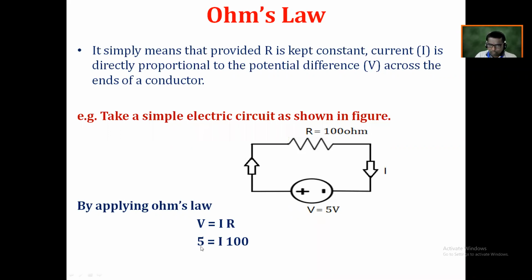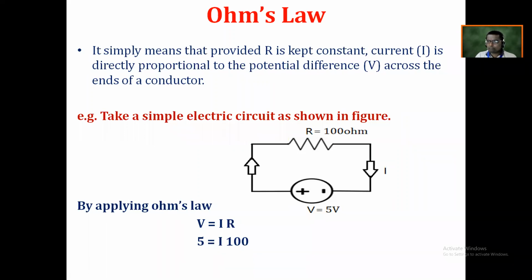Now, when I want to calculate the value of I, I need to transfer this 100 to the left hand side. And when I transfer this 100 to the left hand side, it should be divided to that 5.